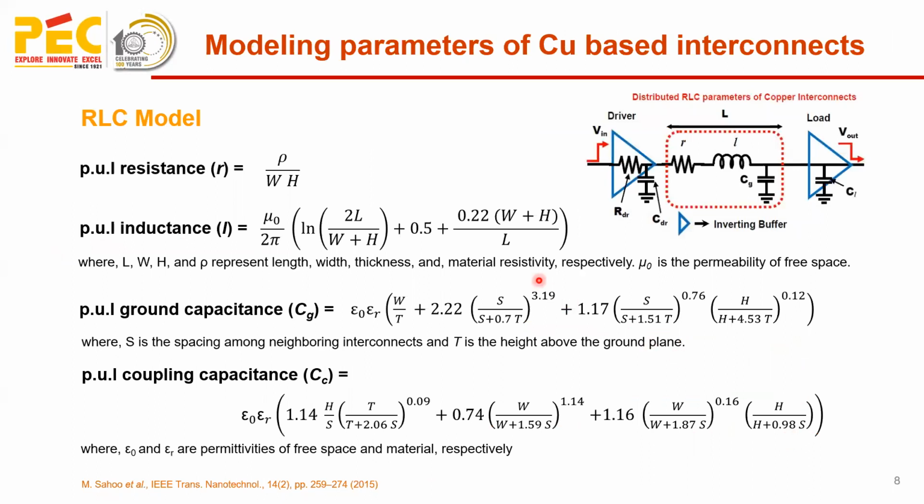Further, these are the distributed RLC parameters of copper interconnects, computed using the standard analytical equations. The schematic is used to compute the delay and average power performance matrix of copper interconnects using SPICE simulations.